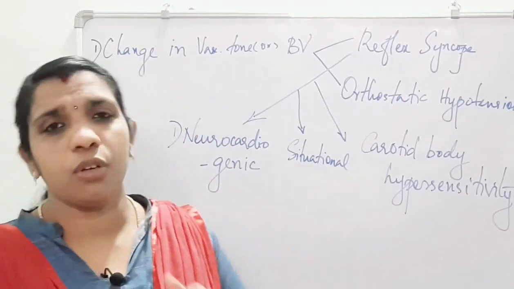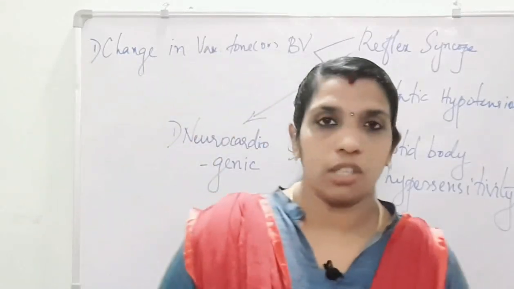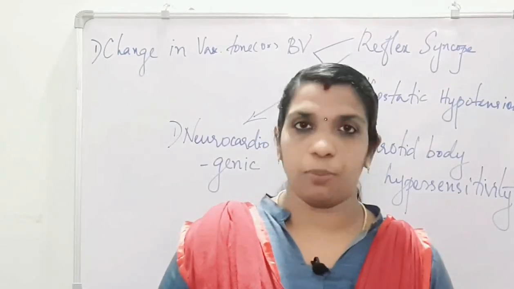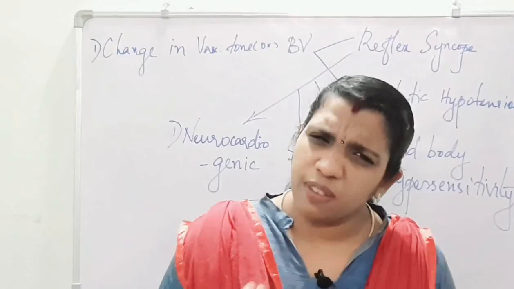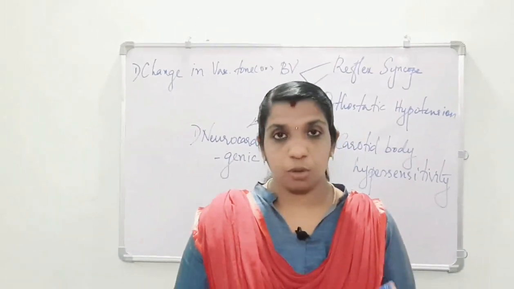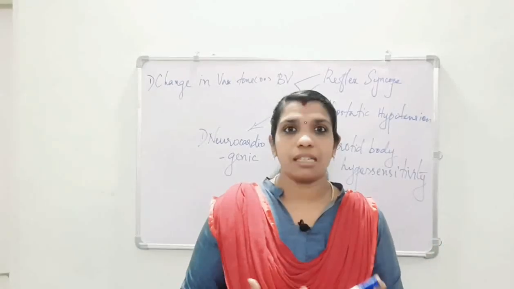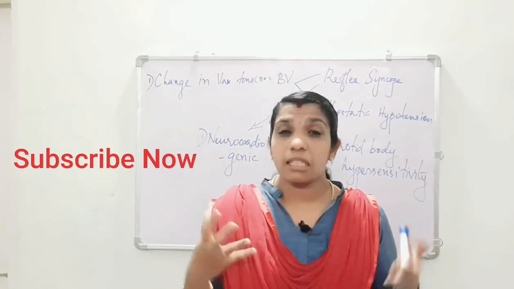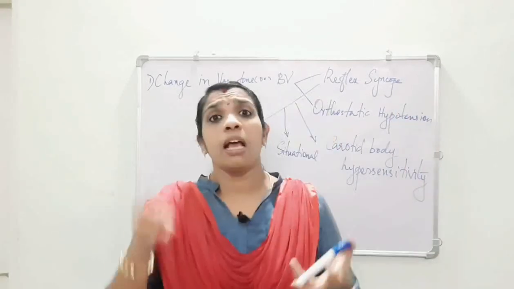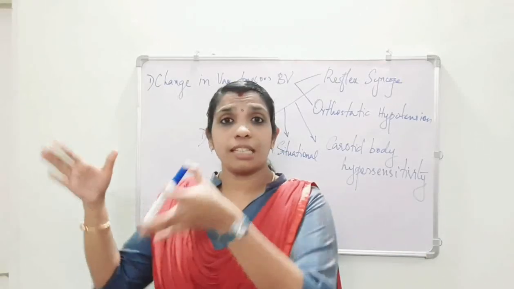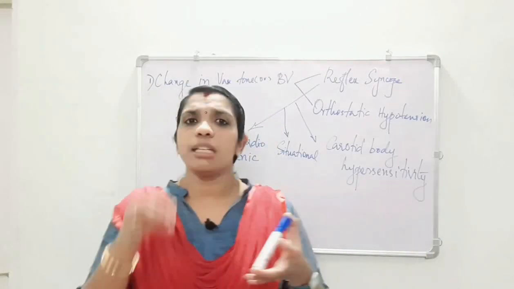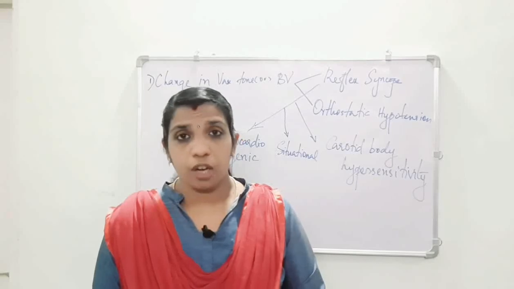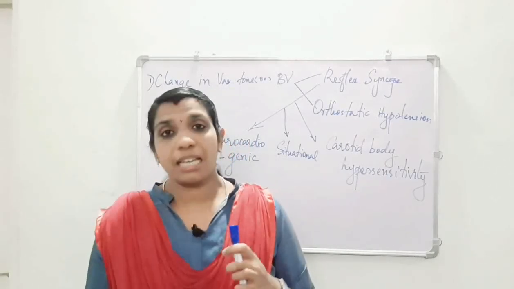The precipitating factors are: fatigue, when the patient is very weak; excess heat; standing for a prolonged time, for example standing in the assembly and going into syncope; and any debilitating diseases.